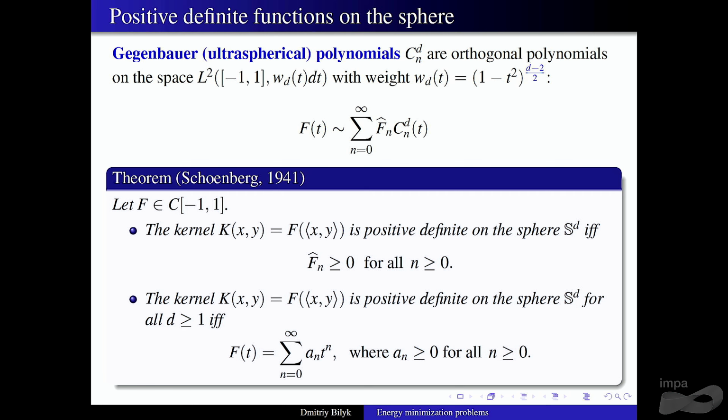That means that if you take any minimizer, it has to have strictly smaller support. It cannot be supported on the whole sphere, right? Because if it were, by fact 1, K would be positive definite on the whole sphere, and then you'd get sigma as a minimizer. So either energy minimization leads to uniform distribution on the sphere, or if not, you have strictly smaller support. It gets concentrated somewhere.